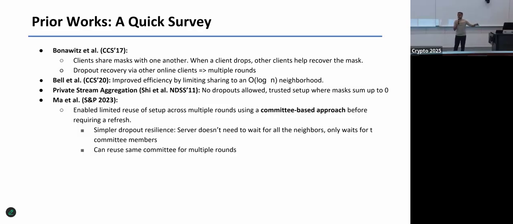This committee can be reused across multiple rounds, so at least you get some kind of reuse of the masks. And the idea is this is what we call a representative democracy versus total democracy. Well, whether it works or not in the democracy context is a different story altogether. But the idea is that now I can reuse the committee for multiple rounds.